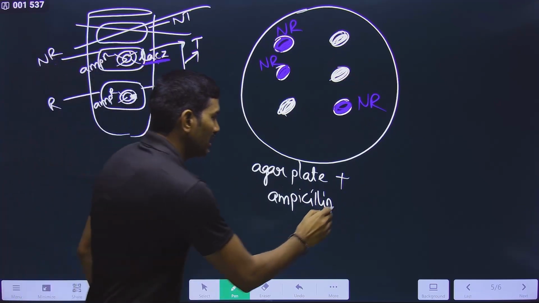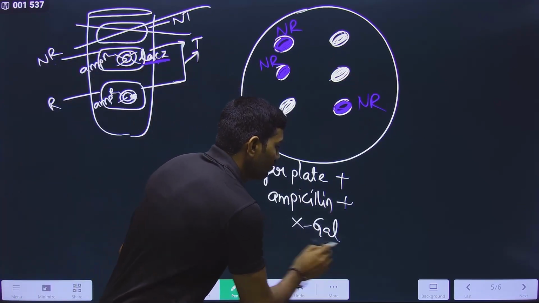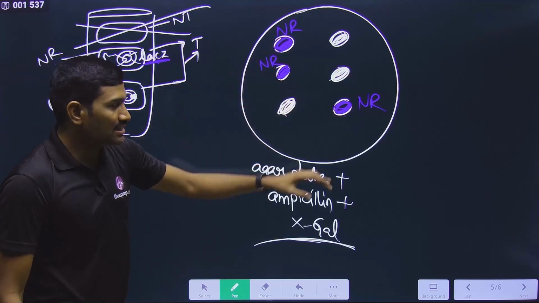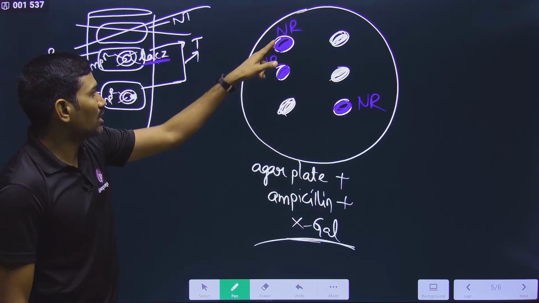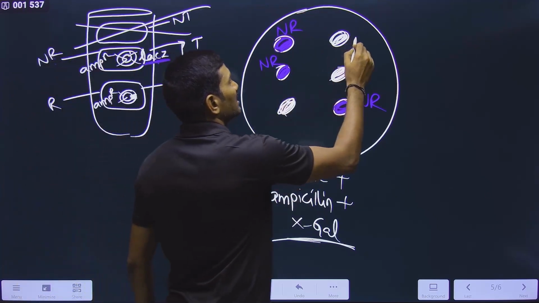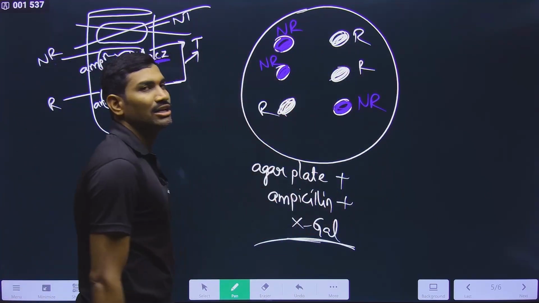If lacZ is not there, even though X-gal is added to the medium, you need to add X-gal to the medium so that non-recombinants can convert X-gal into a blue color product. So that colony will become blue. Yes or no? The colony will become blue. And here these are the white color, so that's why they are recombinants.